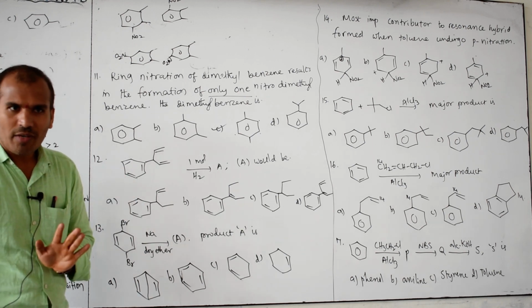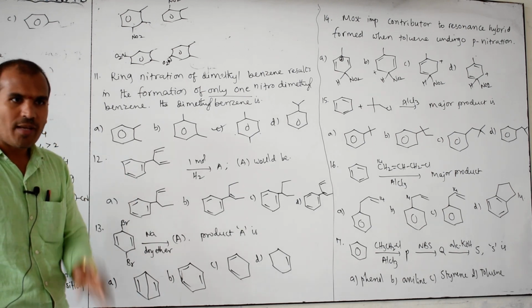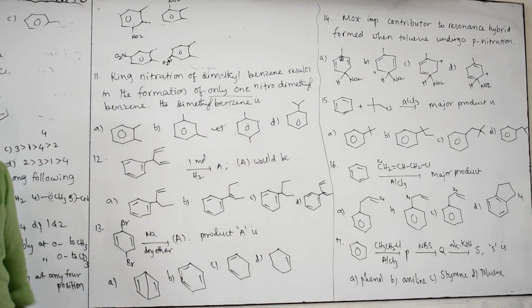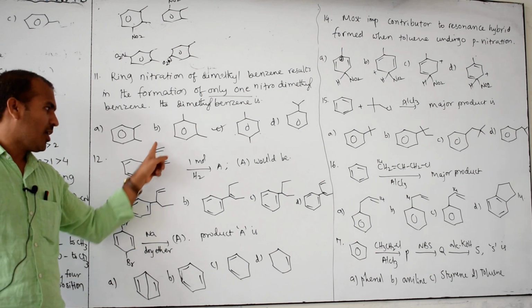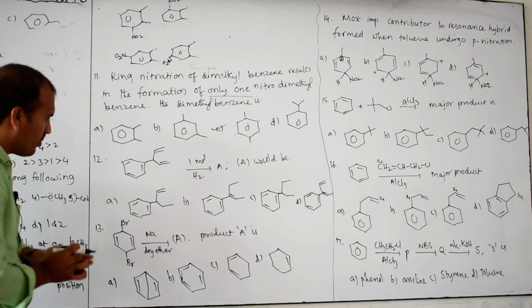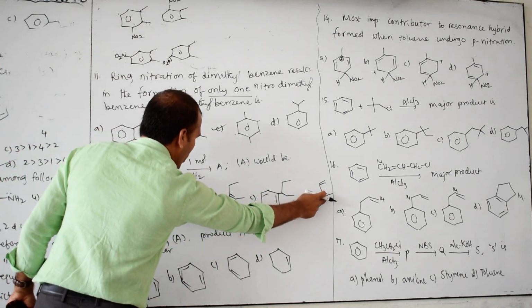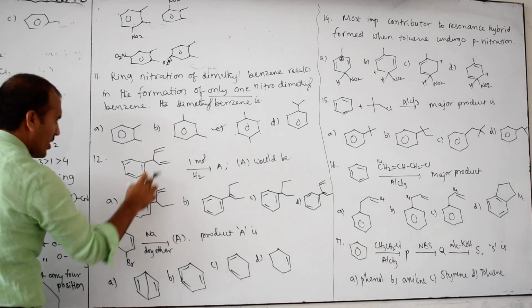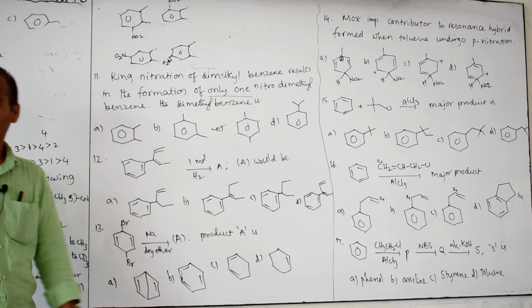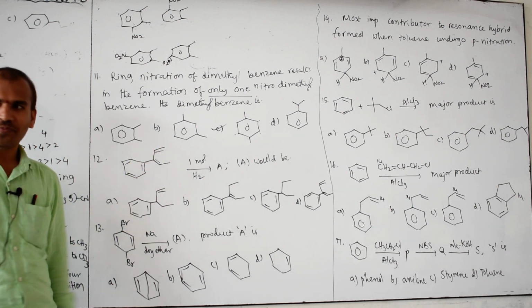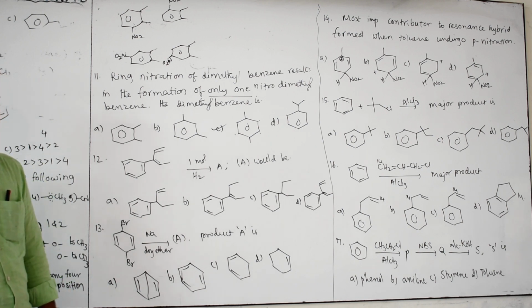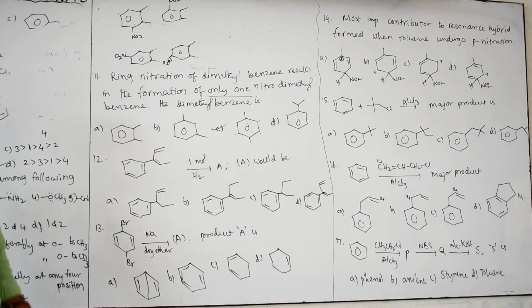Benzene pi bonds are not converted into single bonds because benzene is aromatic and stable. Then compulsorily it must be one outside, up or down, that is the question. Then which one is your answer, up or down? Sorry, I may have made a mistake here. I have to check this, because in these options the pi bond is written at this position. Which pi bond, up or down? Boys answer down, girls answer up. Up only is correct.